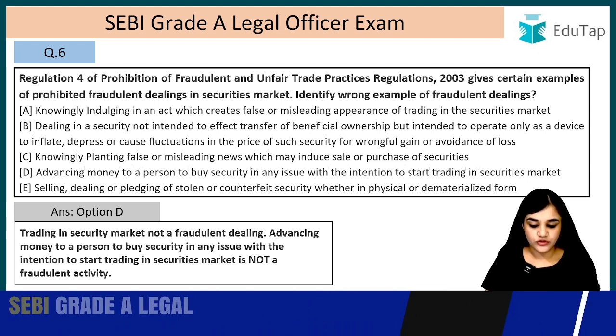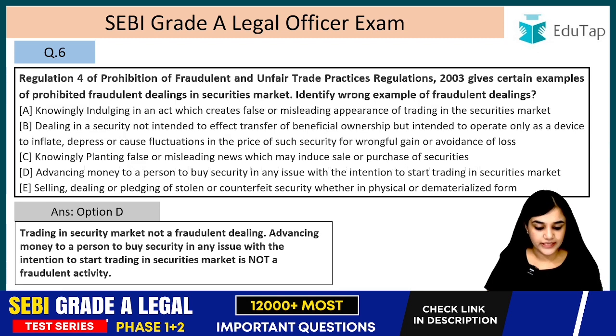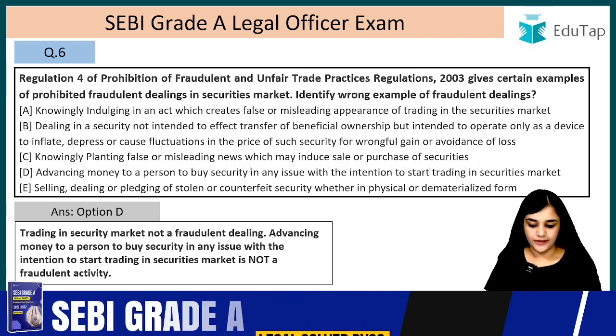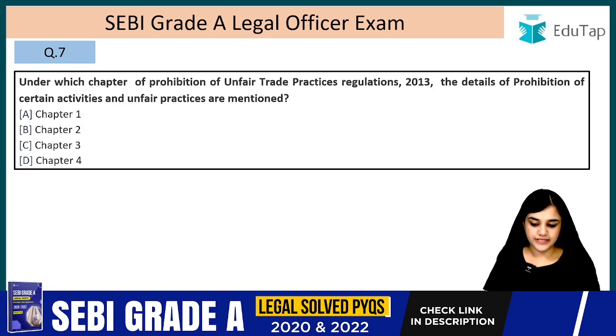Selling, dealing or pledging of stolen or counterfeit security, whether in physical or dematerialized form. So these are all examples of fraudulent activity, but option D was not. It is just trading.